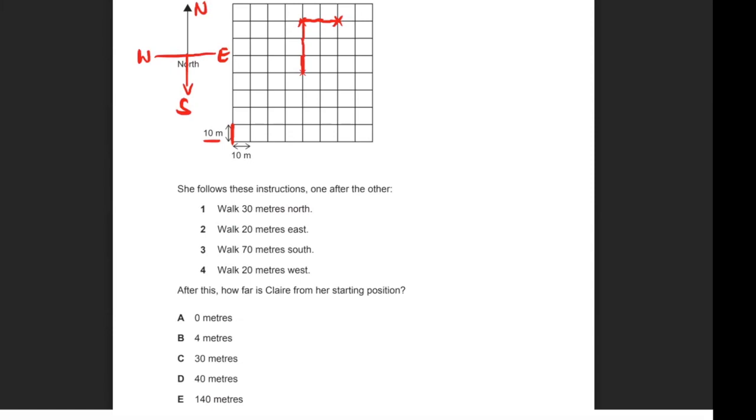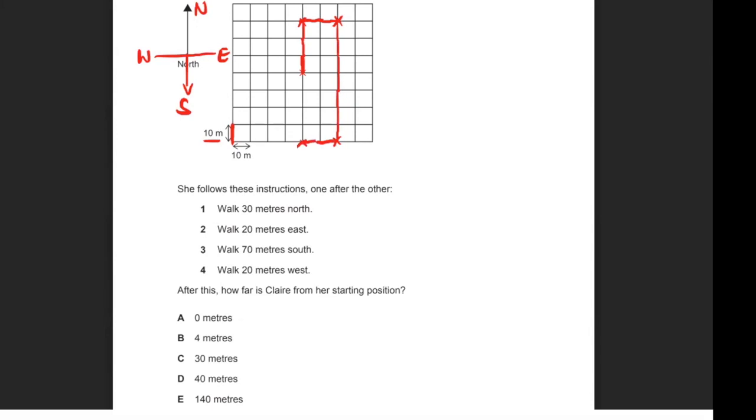So we were up to step 2, walk 20 meters east. We just did that. And then let's go 70 meters south. So we need to move 7 side lengths down. So 1, 2, 3, 4, 5, 6, 7. So we're down here. And then we walk 20 meters west. So 1, 2. So we're back here.